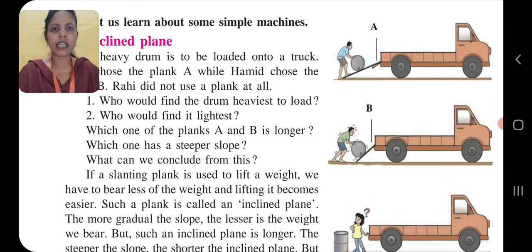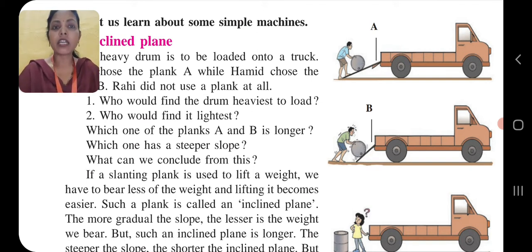Now the questions are: who would find the drum heaviest to load? Who would find it lightest? Which of the planks A and B is longer? Which one has a steeper slope?